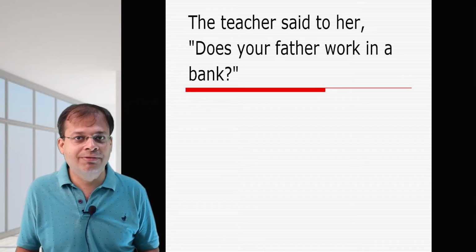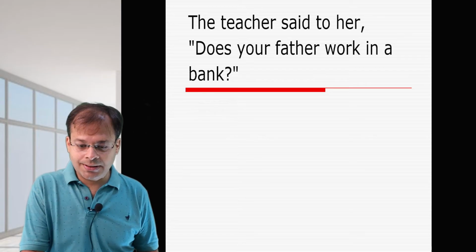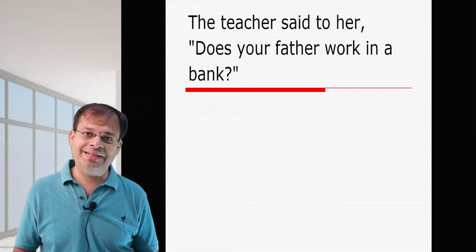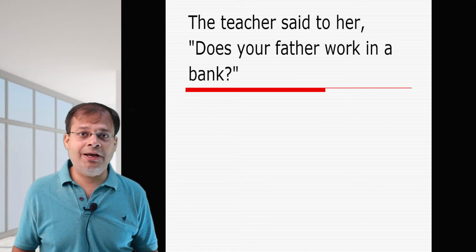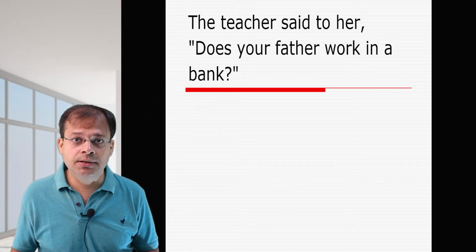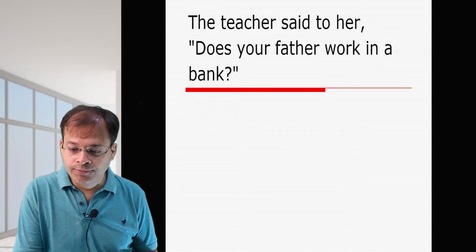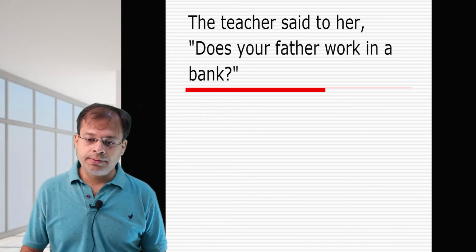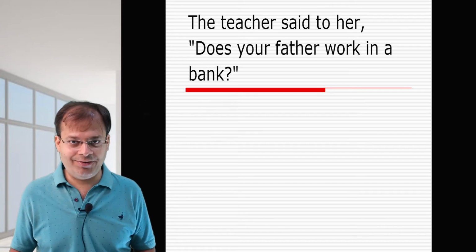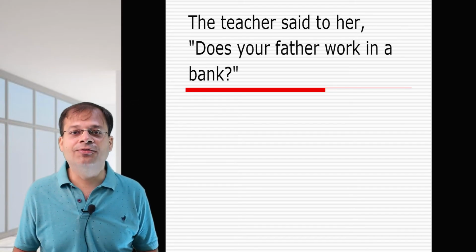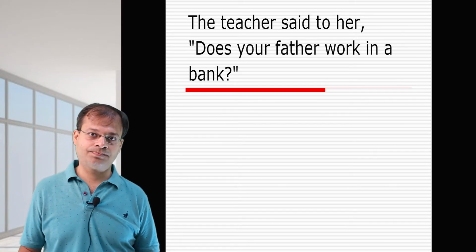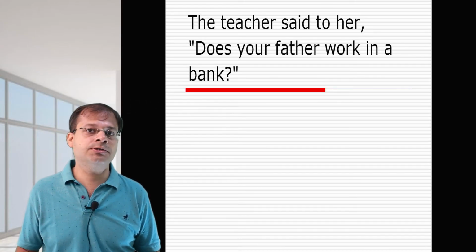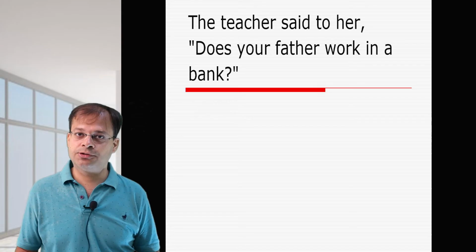Now, what is a positive interrogative sentence? This sentence does not have a negative word, no, not, nothing. In that case, you are going to eliminate do and does, and the verb given changes to past tense. So here, the teacher asked her if her father worked in a bank. Her father worked in a bank. You are not going to change does to did. That is not going to happen.